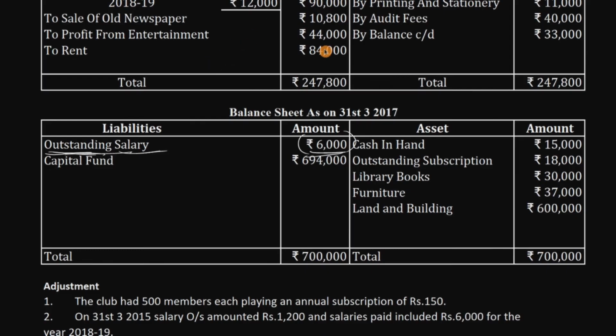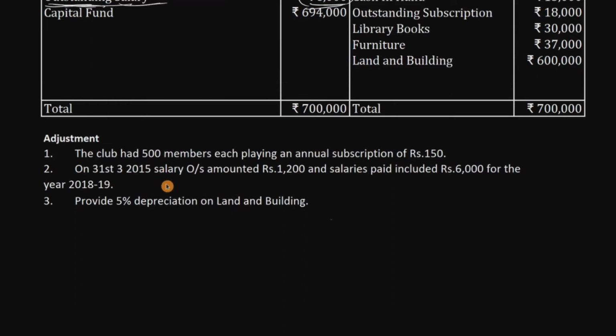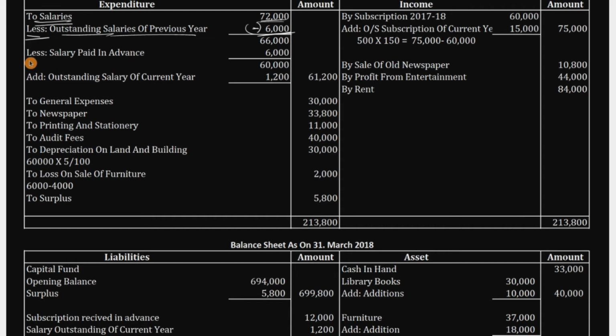Then we have again an adjustment regarding salary. Salary outstanding amount of 1200 rupees is there and 6,000 rupees is there. It's an advance. Okay, salary paid including 6,000 for 18-19, it's an advance, but this is a regular outstanding expense, so you should add this and you should subtract this. First of all we do subtraction. First subtract this 6,000 rupees, so less salary paid in advance 6,000.